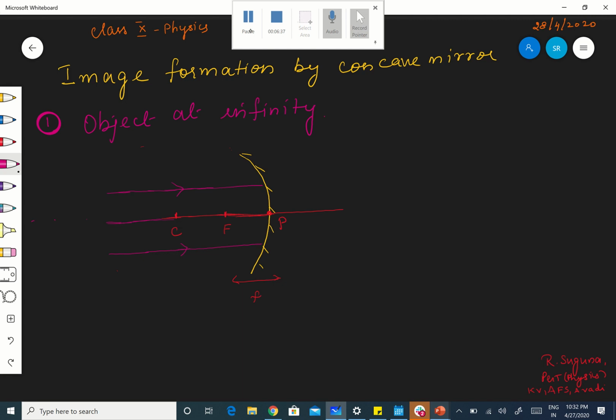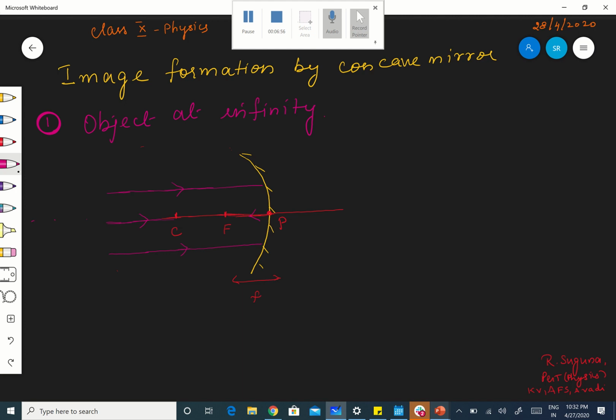Of course, by default one ray will be along the principal axis, and after reflection it will be reflected back. I think we have seen why. Because it is going along the normal at the P. Are you following? Right. Therefore, it is going right back.